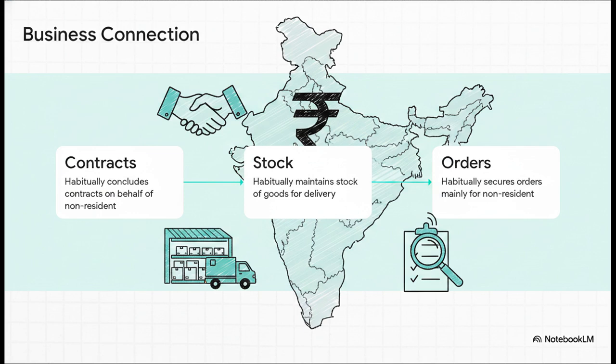If a non-resident has someone in India who habitually concludes contracts for them, or habitually maintains a stock of goods to regularly make deliveries, or habitually secures orders mostly for them, boom, you have a formal business connection, and the income from those Indian operations gets dragged right into the tax net.